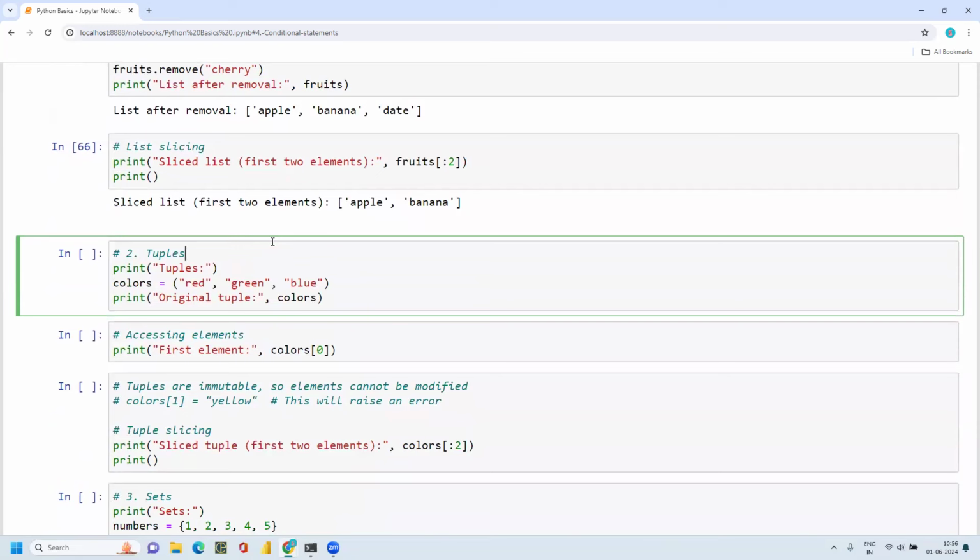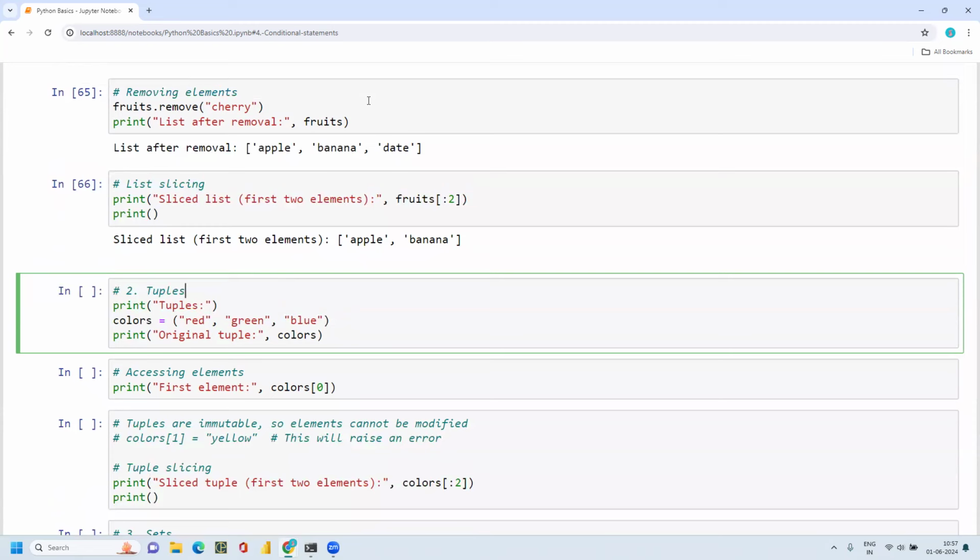The next one is tuples. There are two kinds of data types in Python: one is mutable and the other is immutable. Mutable is where you can modify or add. For example, in the case of a list, we can edit the list, add new elements, remove elements, and change the list. We have an option to change it.